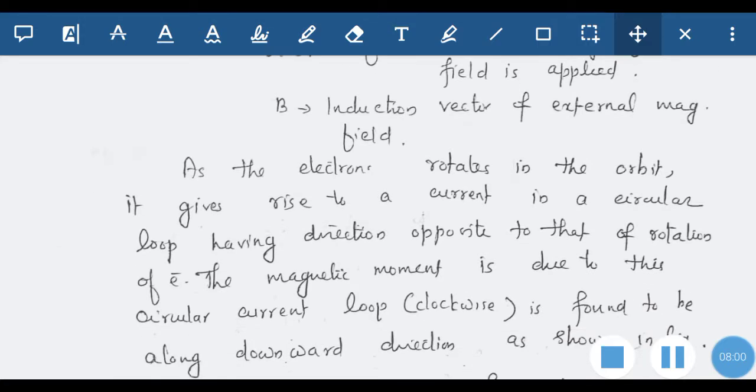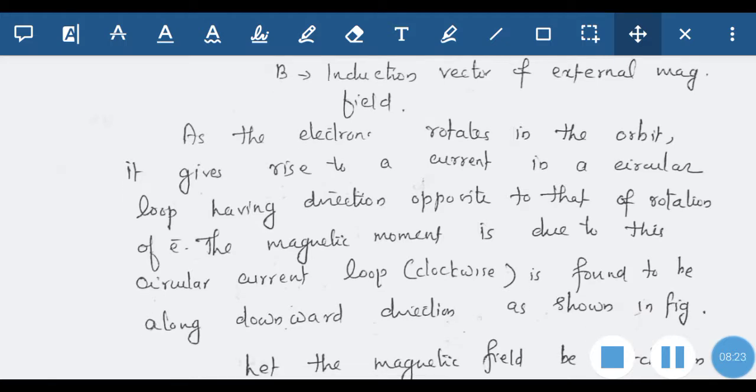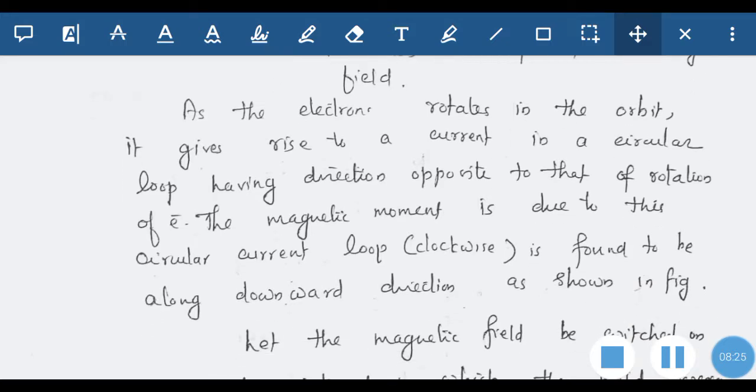So as the electron rotates in the orbit, it gives rise to a current in a circular loop having direction opposite to that of the rotation of the electrons. So the movement of electrons, the movement of charge, produces current, and the direction of current will be opposite to the direction of electron flow. So the magnetic moment due to this current loop is found to be along the downward direction as shown in the figure.